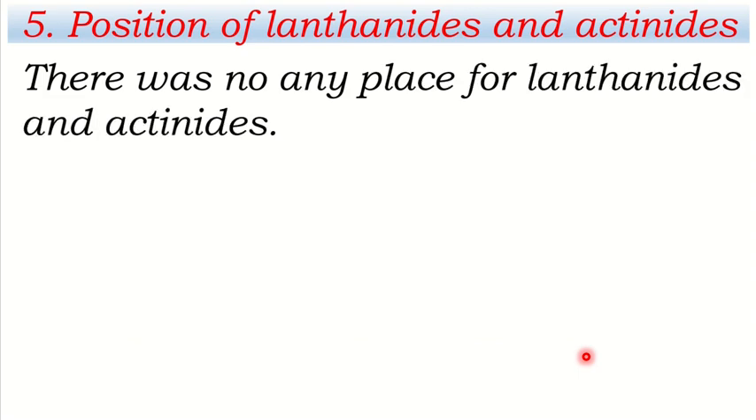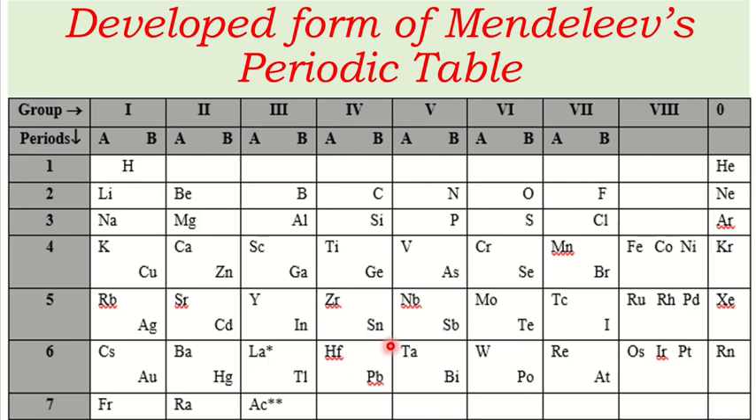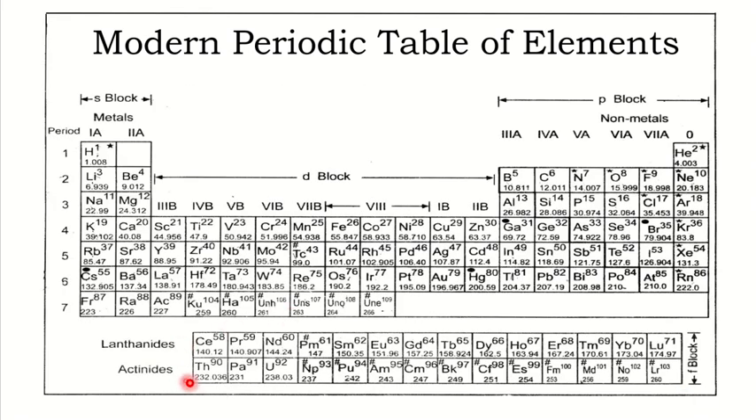Okay, now another criticism: position of lanthanides and actinides. Actually, there was no any place for lanthanides and actinides in old periodic table, in Mendeleev periodic table. Let's have a look on the periodic table. There is no any position for lanthanides and actinides. Lanthanum is here and asterisk mark is given here, and lanthanides are not taken, and actinium is here and a double asterisk mark is here, but actinides are not taken in the periodic table. But in modern periodic table, the lanthanides and actinides are placed at the bottom side, not in the main periodic table, at the bottom side in a definite position. So the old periodic table was criticized. Mendeleev periodic table was criticized.